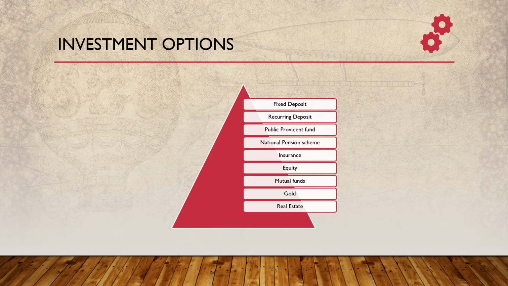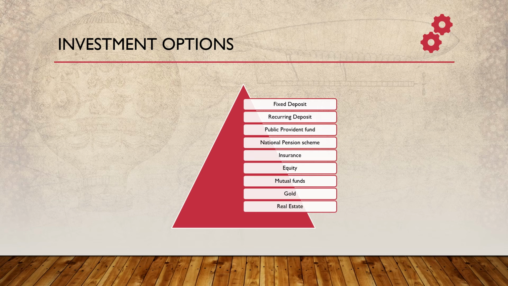Equity. The other option is to invest in equity shares. We can gain return either by dividend or by capital appreciation. This option is quite riskier than the traditional savings schemes. Investments in equity need regular monitoring. Mutual funds. It is an option where we can diversify our risk.